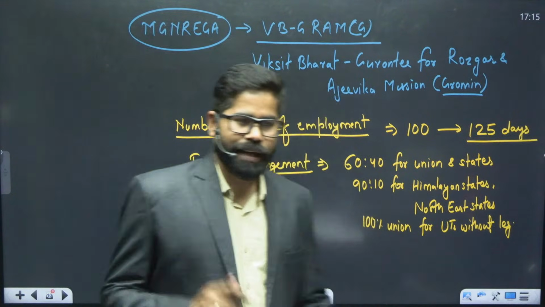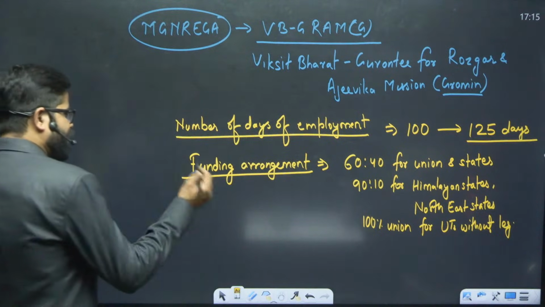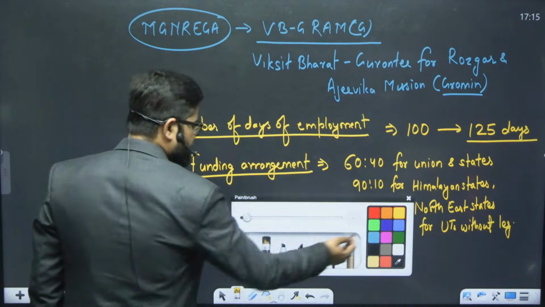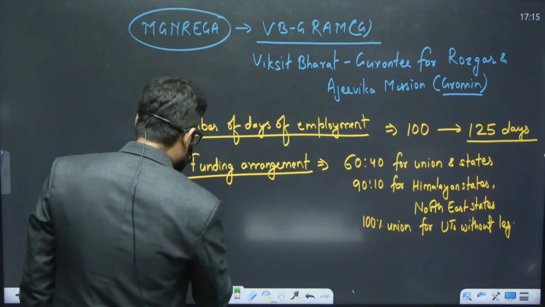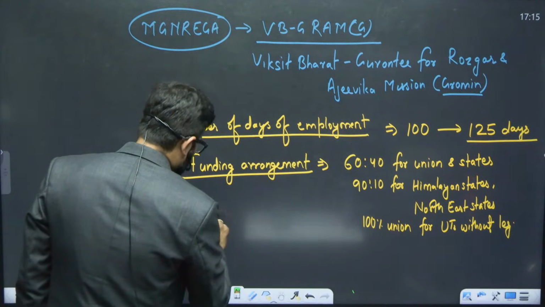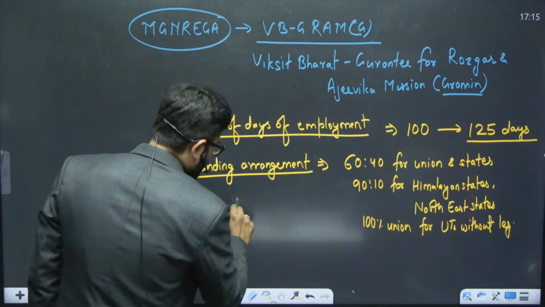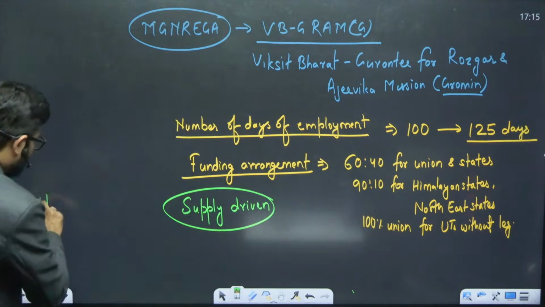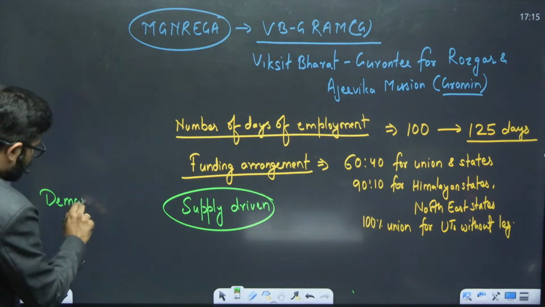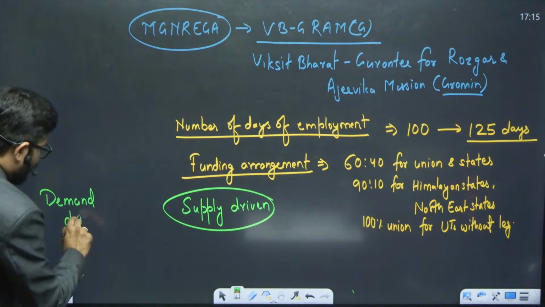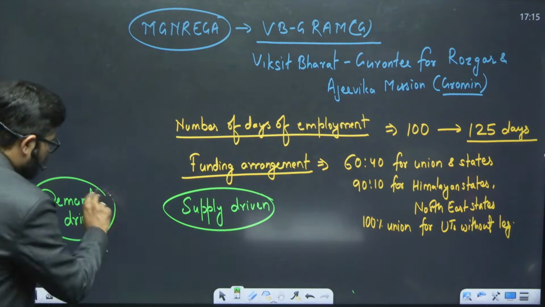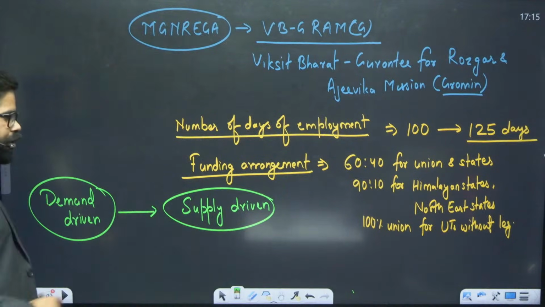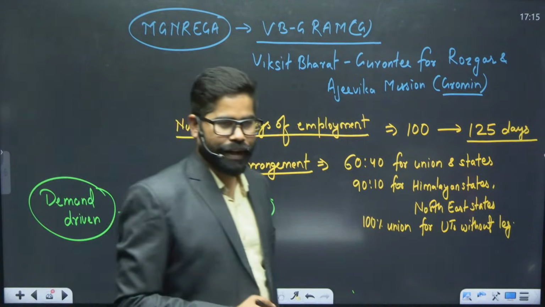Okay. Now there is one term which is becoming quite famous, that it is going to be supply driven. Earlier it was demand driven. So what is the meaning of demand driven versus supply driven?